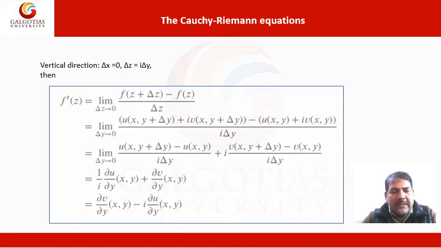This can also be written as limit delta y tending to 0, u(x, y plus delta y) minus u(x, y) divided by iota delta y, plus iota times v(x, y plus delta y) minus v(x, y) divided by iota delta y. This can also be written as 1 upon iota del u by del y (x, y) plus del v by del y (x, y). And after simplification we can write del v by del y (x, y) minus iota del u by del y (x, y).